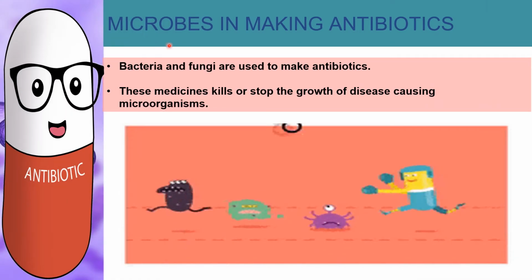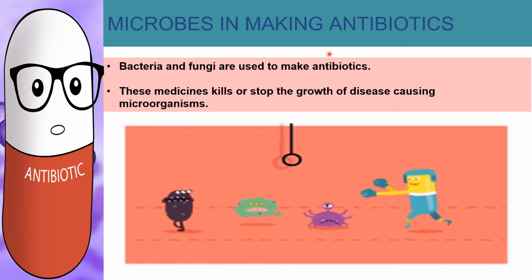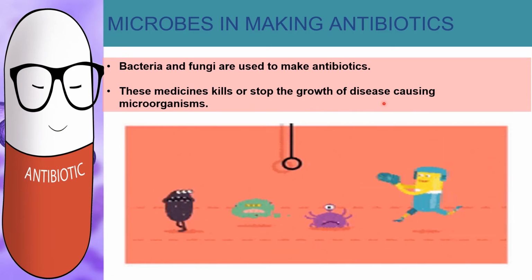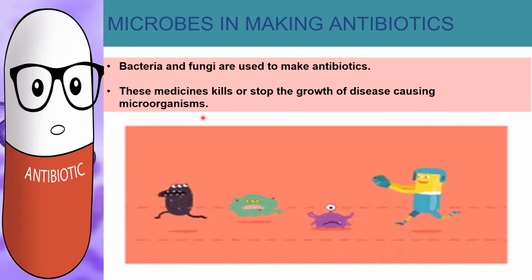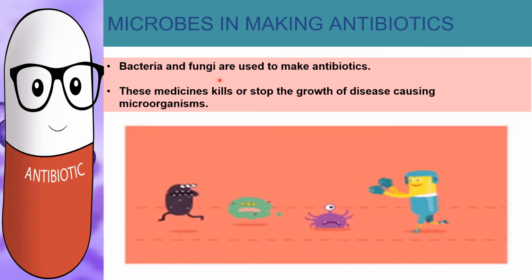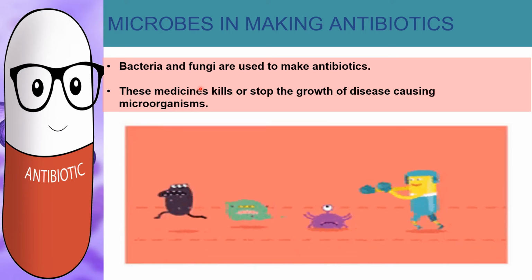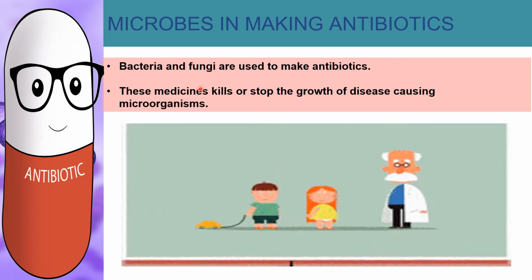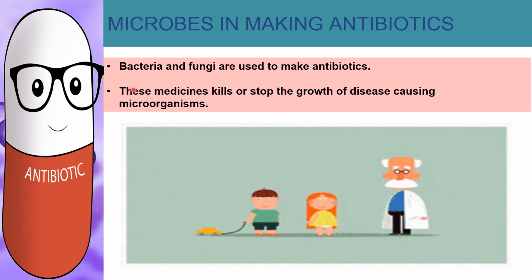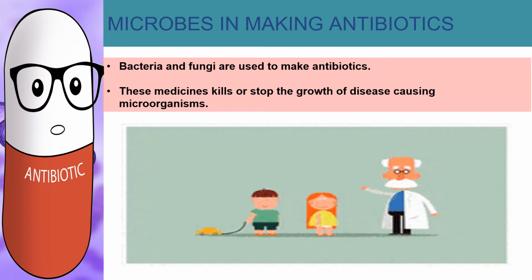Now let us discuss the role of microbes in antibiotics. And what are these antibiotics? Antibiotics are medicines which are used exclusively to kill or inhibit the growth of disease-causing microbes. And mostly these antibiotics are produced from bacteria and fungi. So, a medicine which exclusively stops the growth or kills the disease-causing microbe is called an antibiotic. And the sources of antibiotic medicines are microorganisms, which are exclusively bacteria and fungi.